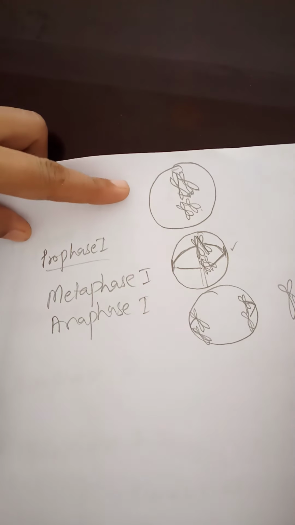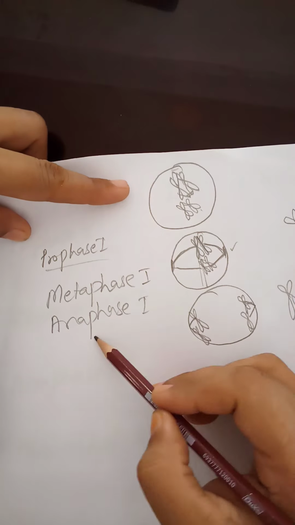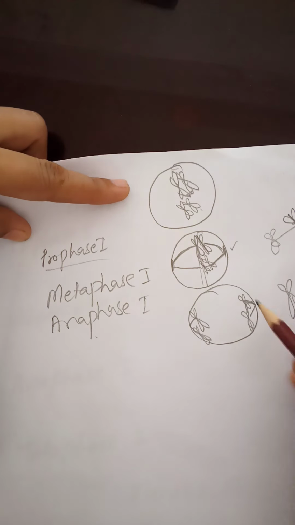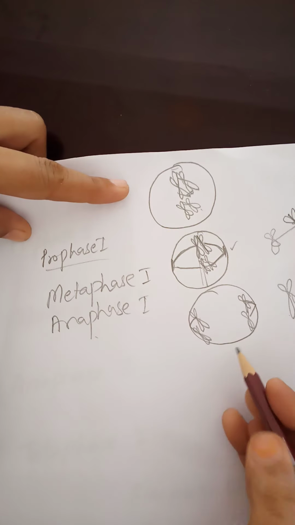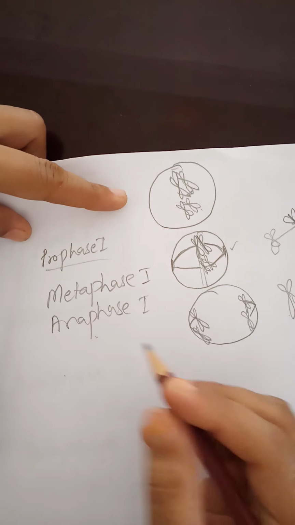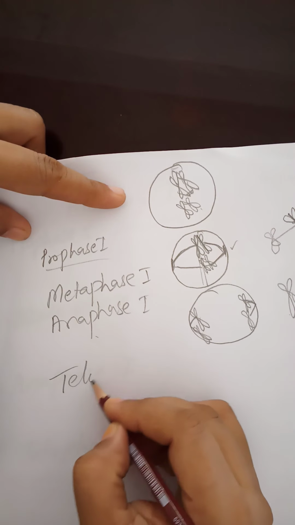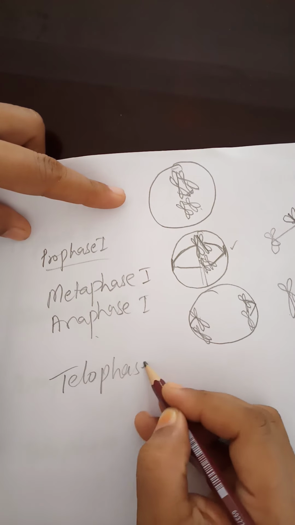Do you remember mitosis? In mitosis, what I told you? At the time of the anaphase, chromatid was divided at the centromere. Half chromosome moved at one side and half moved at the other side. But in case of the meiosis, a full chromosome moved apart. After the movement comes the last step of this meiosis 1, that is telophase 1.